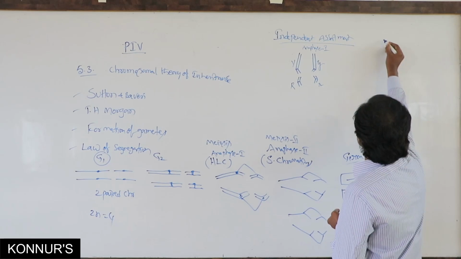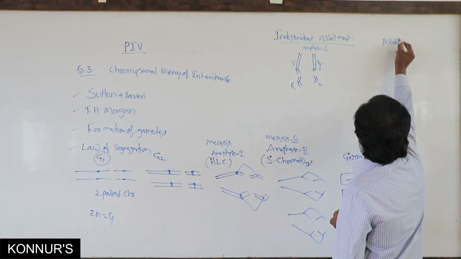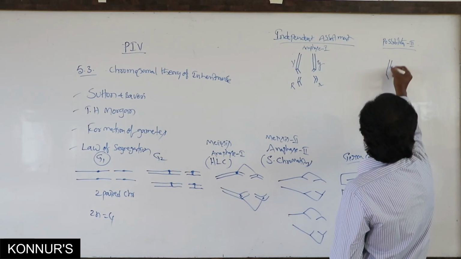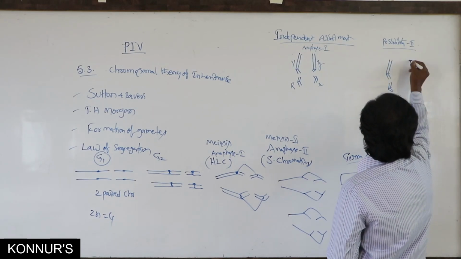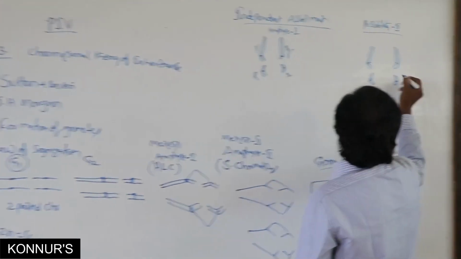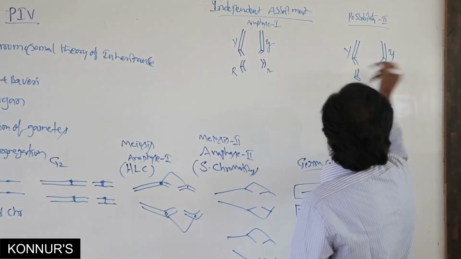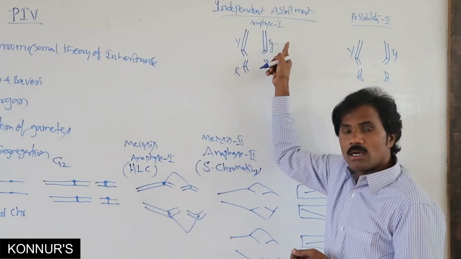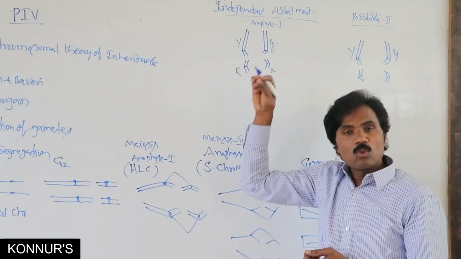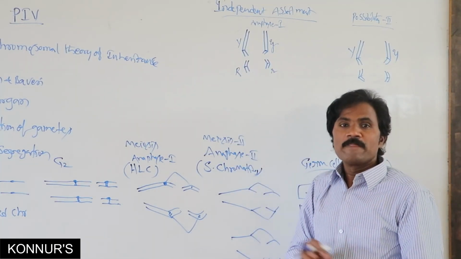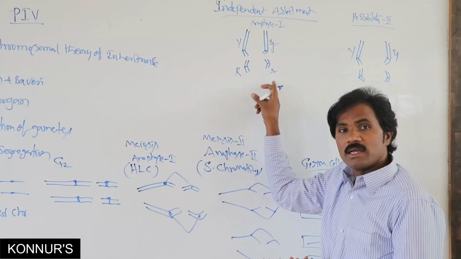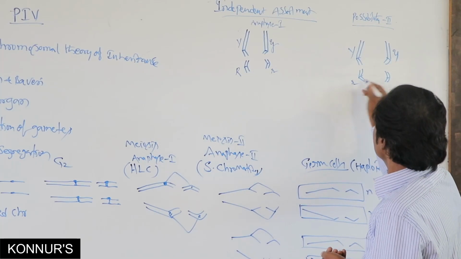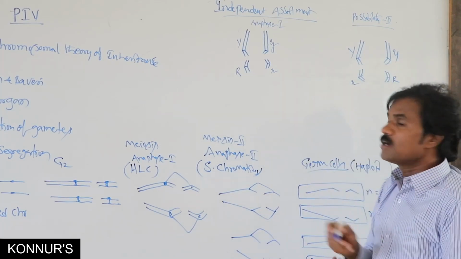Another, possibility 2: remember carefully, yellow and green are present on one homologous chromosome, but round and wrinkled are on a different homologous chromosome. Here it is vice versa; they will be present differently.